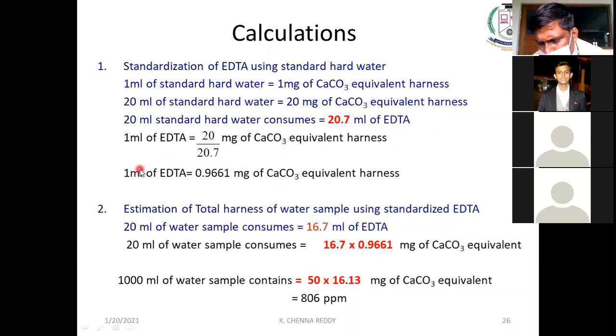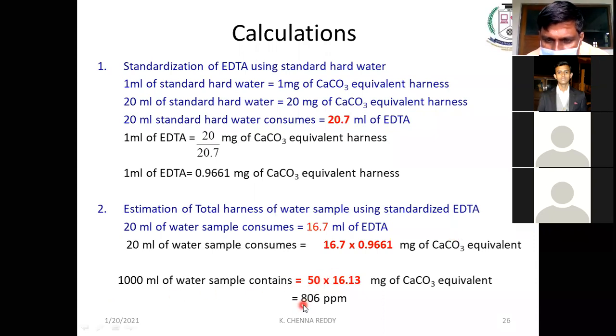That means now EDTA was standardized. It is calibrated. In the second step, 20 ml of water sample consumes 16.7 ml of EDTA, and 1 ml of EDTA is equivalent to 0.9661. So we multiply 16.7 into 0.9661, and after multiplication, we multiply it again with 50.